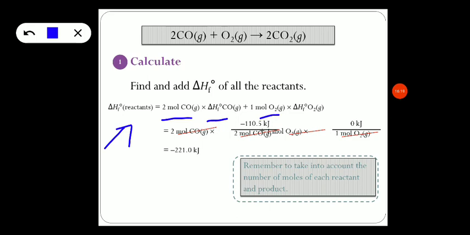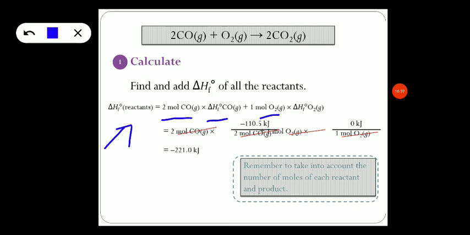According to the data, the standard heat of formation of carbon monoxide is minus 110.5 kilojoules, whereas the standard heat of formation of oxygen is 0 because it's an element.